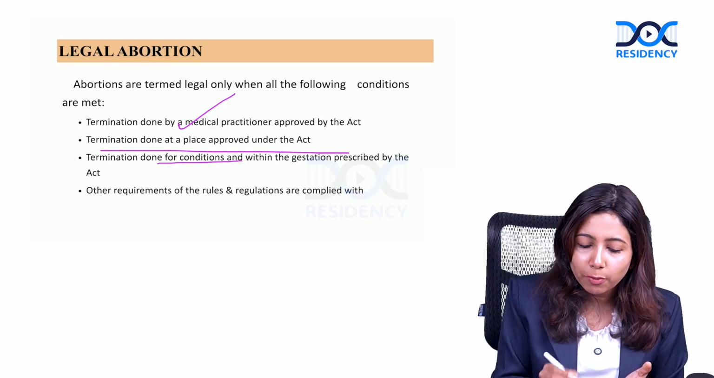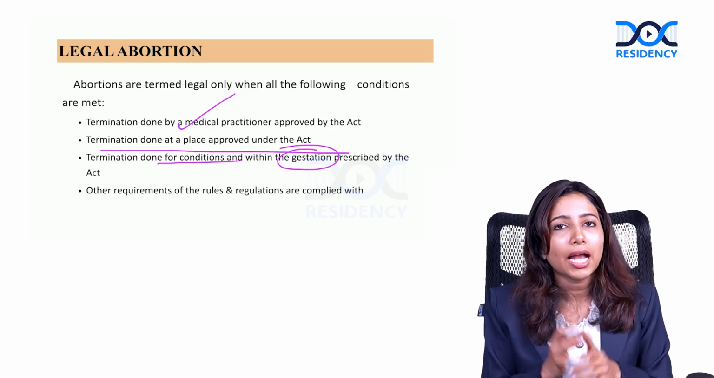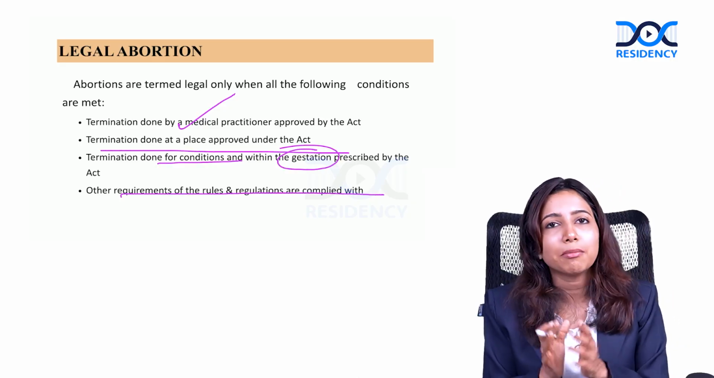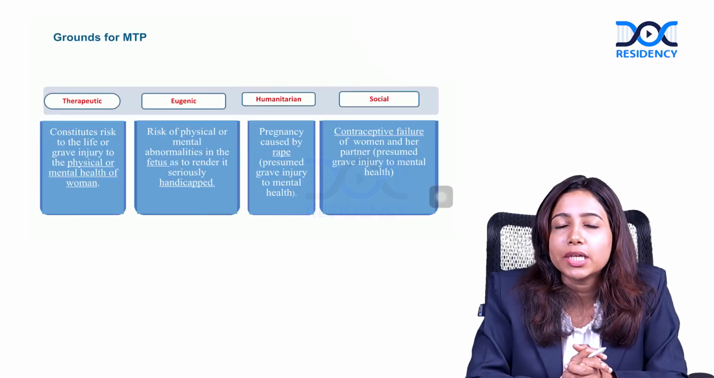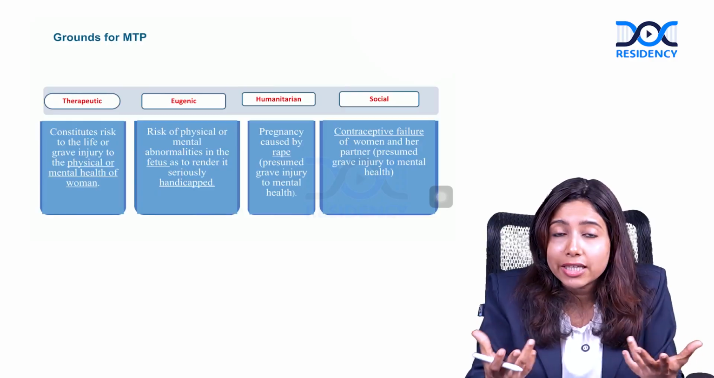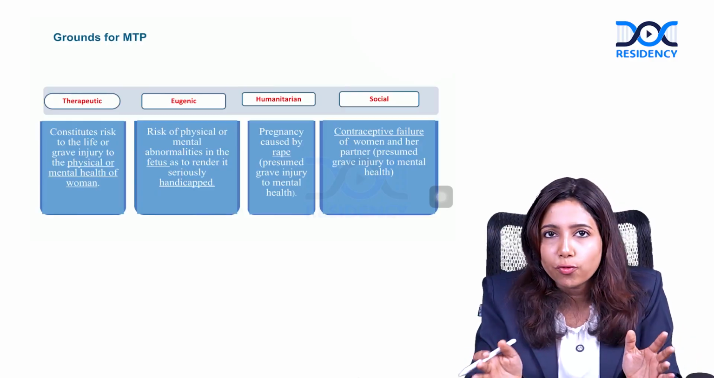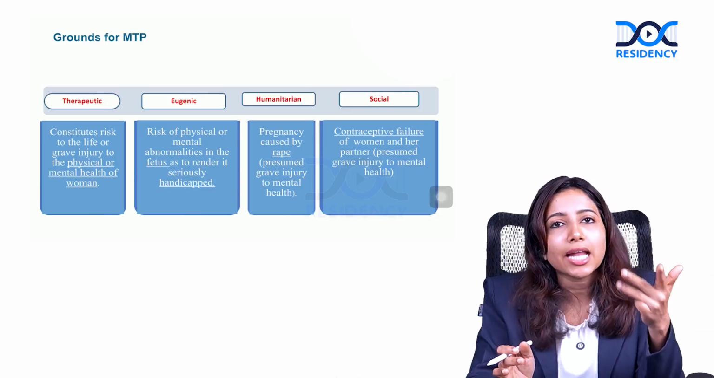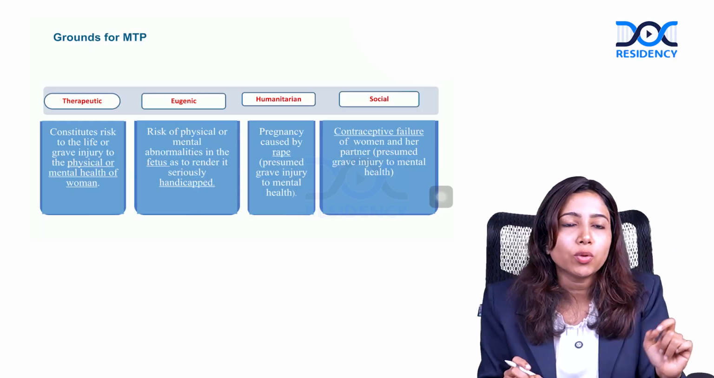Again, the condition for performing MTP and the gestational age for performing MTP has to be fulfilled. Other requirements of rules and regulations are combined as well. Now, regarding the grounds for performing MTP, these are also the indications for performing MTP. It can be broadly divided into four: therapeutic, eugenic, social and humanitarian indications. Let's discuss them one by one.